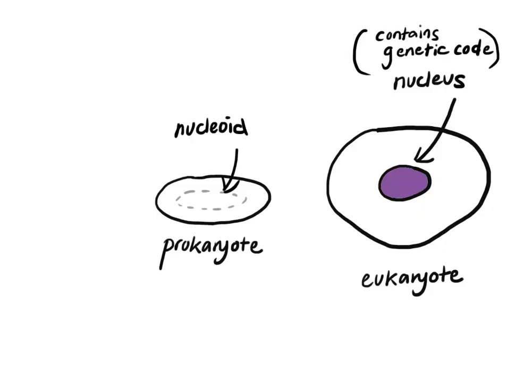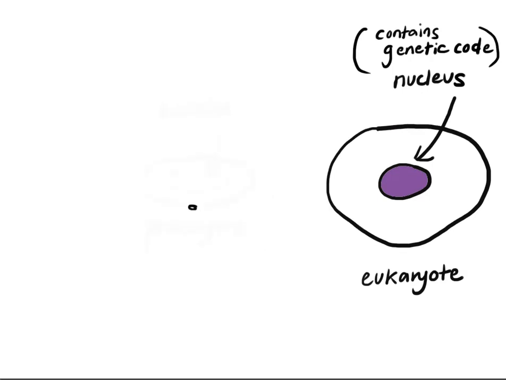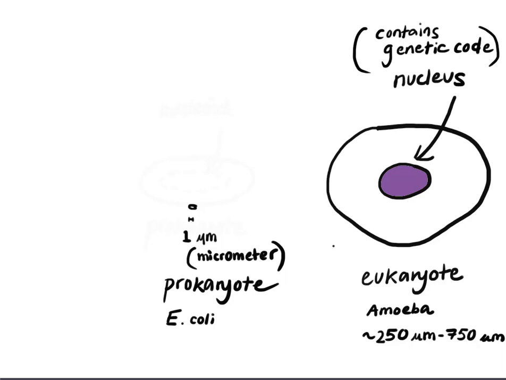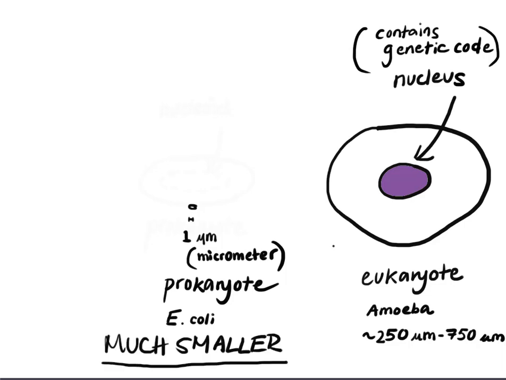Let's add some scale bars to show the size of these prokaryotic and eukaryotic cells. You can see that the prokaryotic cell is much smaller. Because it is much smaller, the prokaryotic cell can more easily meet its nutritional needs and tends to reproduce much more quickly. The prokaryotic cell is also much simpler.